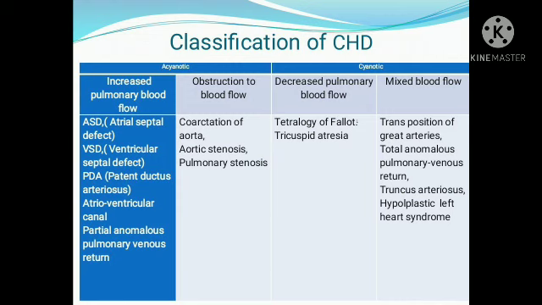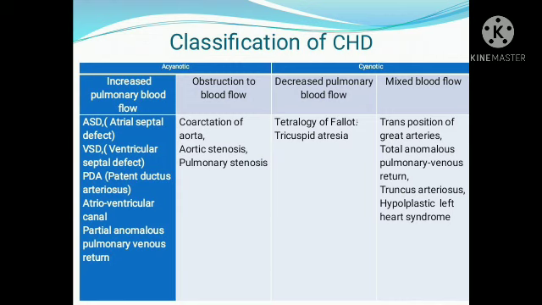Total anomalous pulmonary venous return is also present. That is a cyanotic heart disease. In total anomalous pulmonary venous return, no blood is coming back into the right atrium. We will see these in detail later. So partial anomalous pulmonary venous return means blood from the pulmonary vein is only partially returning to the right atrium. It is going to some other area. It may not cause much cyanosis. That is why it is called partial anomalous. If it is complete anomalous, that is a cyanotic disease condition.